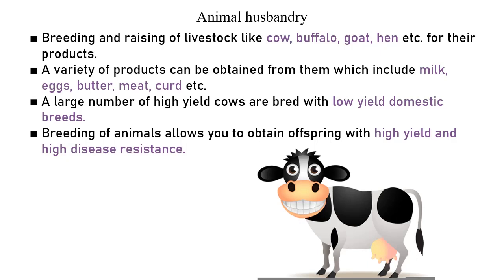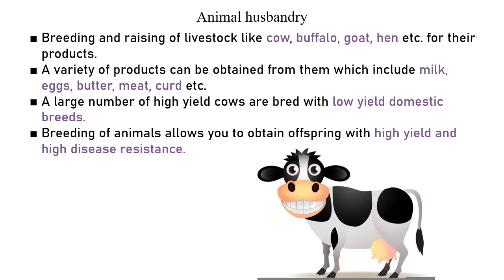So you also know that cow, buffalo, goat are capable of giving you a lot of products. The most commonly used one is milk. So you have milk, eggs, butter, meat, curd, etc., which is taken from these kinds of animals. Besides that, one other point that comes into my mind is breeding.